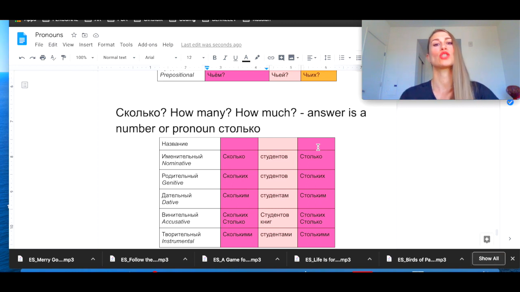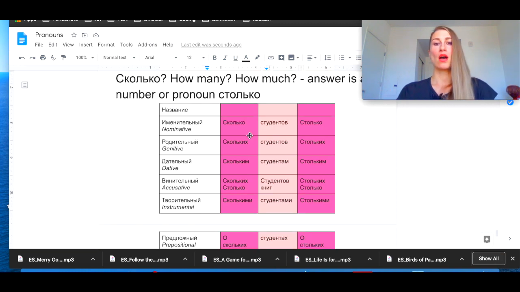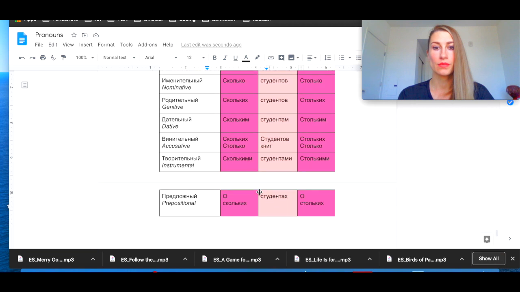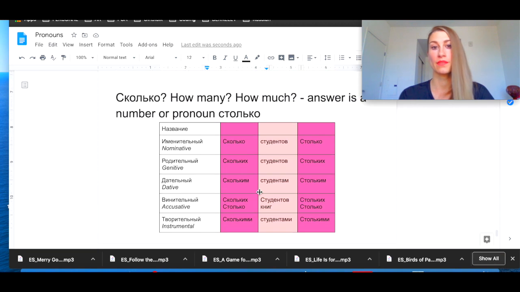Last pronoun. Сколько? How many? How much? The answer is a number. How many? 1, 2, 3, 4, 5. Or pronoun столько. That much. That many. I also copied this table from when we talked about pronoun столько, demonstrative pronoun столько. So this should be also very familiar.